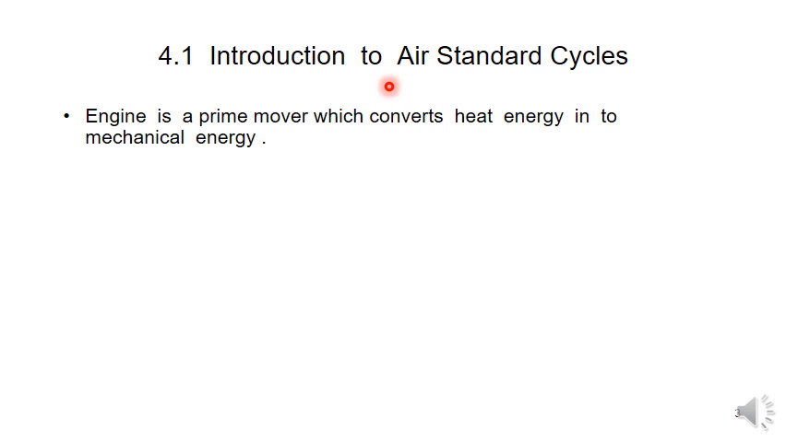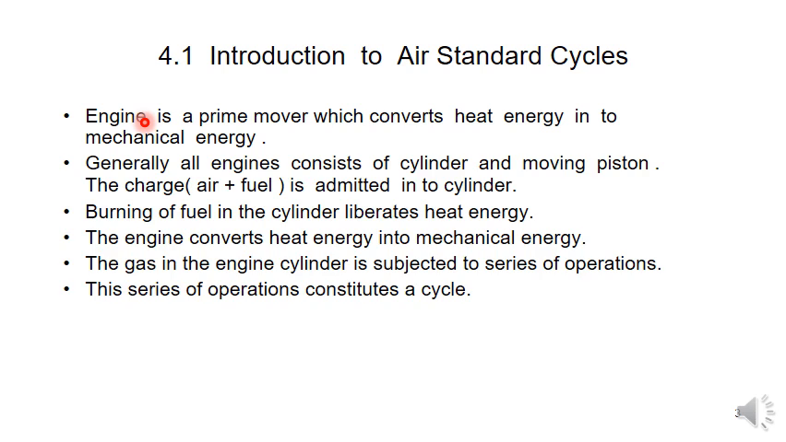We all know that according to the law of conservation of energy, one form of energy is converted into another form. So heat energy is converted into mechanical energy. Here the device is called a heat engine, and the engine is a prime mover. Generally all the engines consist of a cylinder and a moving piston, that is nothing but the internal combustion engine. Here the working fluid is air and fuel. The combustion takes place inside the cylinder. Burning of the fuel in the cylinder liberates heat energy. So the engine converts the heat energy into mechanical energy.